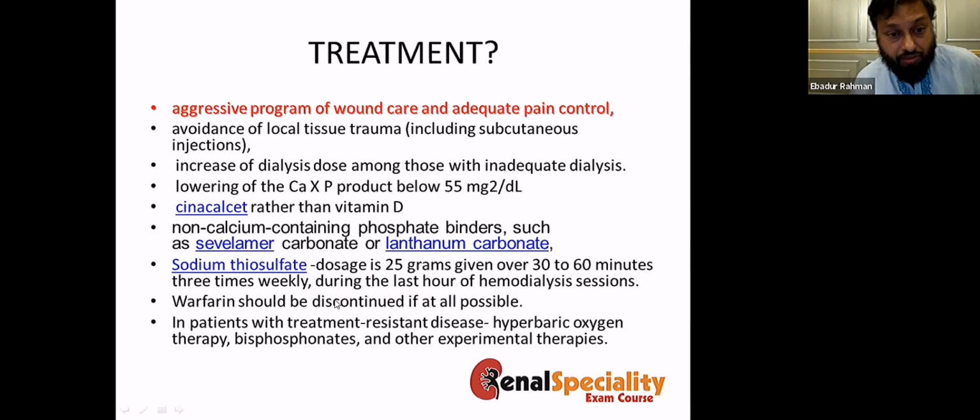Use sodium thiosulfate. It's probably not available here, but I used it in Saudi Arabia. You have to use 25 grams, giving it over 1 hour, 3 times a week. It's very expensive. And if the patient is on warfarin, you have to stop it. And if all of them are resistant, then you have to go for hyperbaric oxygen therapy, because I used to work in a military hospital that had this facility.